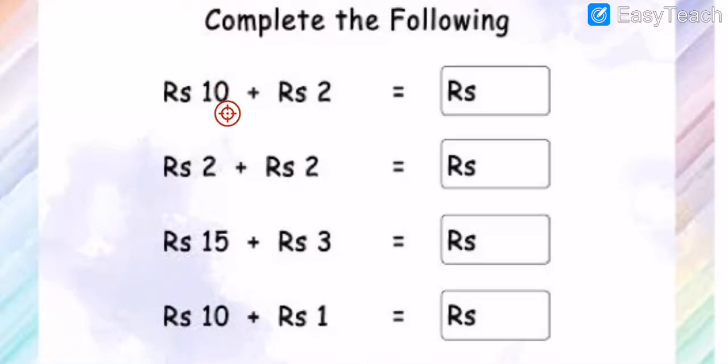Complete the following. 10 plus 2. How many, my dear students? 12. 11 and 12. So it's 12. Then after here is what? 2 plus 2. How many, my dear students? 2 plus 2 is equal to 3 and 4. So 4.